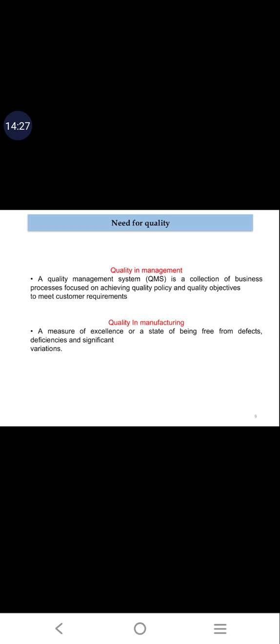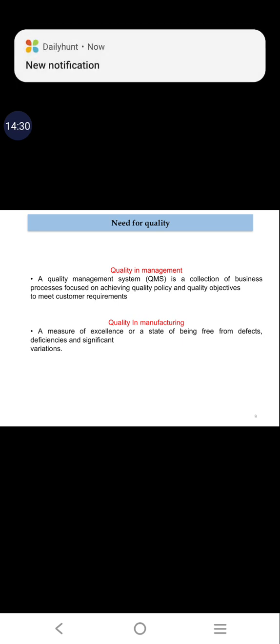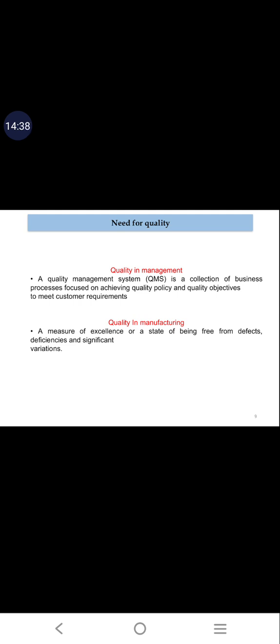And the next one is quality in manufacturing. Quality in manufacturing is nothing but giving a defect free product to the customer. Then you can tell it as quality in manufacturing. You can see the definition: a measure of excellence or a state of being free from defects, deficiencies and significant variations. That means, in manufacturing, we should produce defect free components and there should not be any variations in its dimensions. So that is called quality in manufacturing.